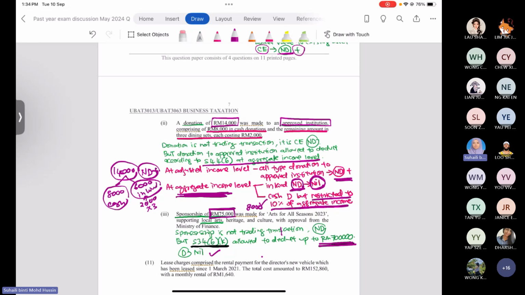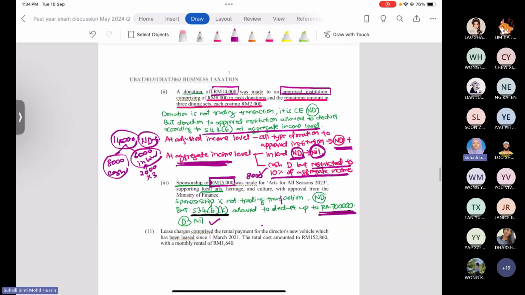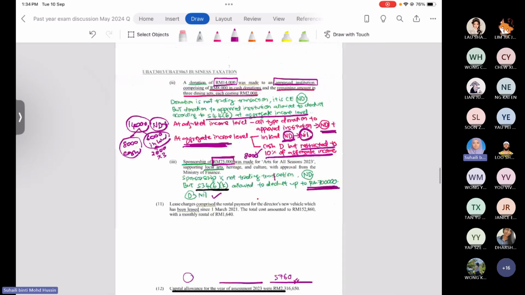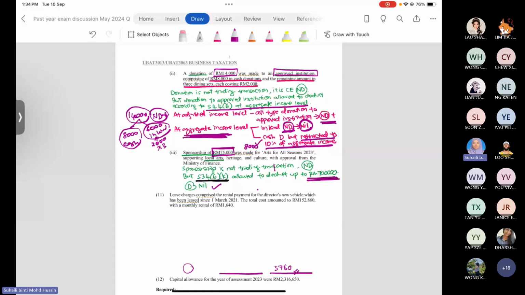Okay, but only the cash donation is allowed for deduction. In-kind donation is not allowed for deduction. Cash is allowed for deduction, but up to 10% of the aggregate income. Sponsorship, so explain, same: sponsorship is not part of the trading transaction, so supposedly not allowed for deduction, but it is listed under a specific section, section 34(6)(k). So it is allowed for deduction, but up to 700,000 ringgit. So this is how you explain.